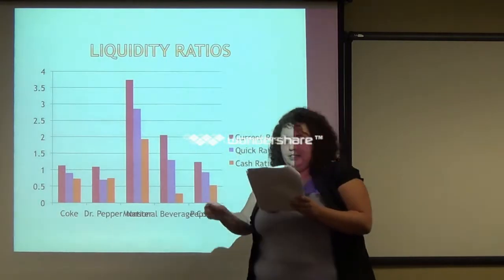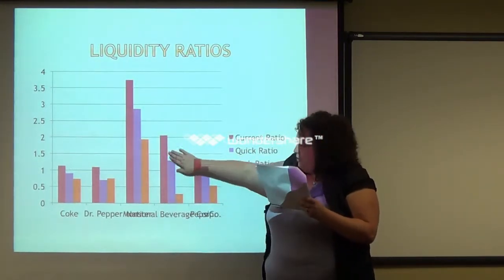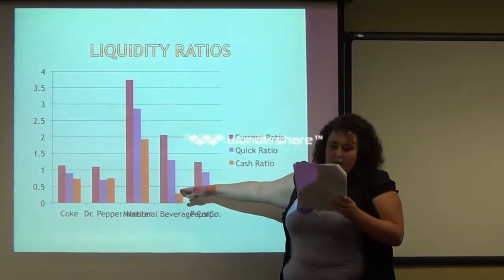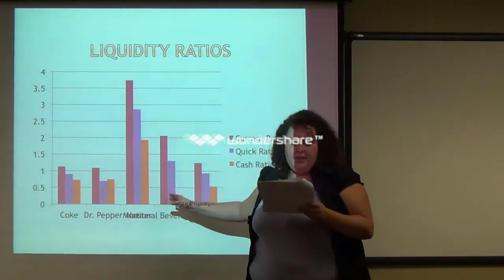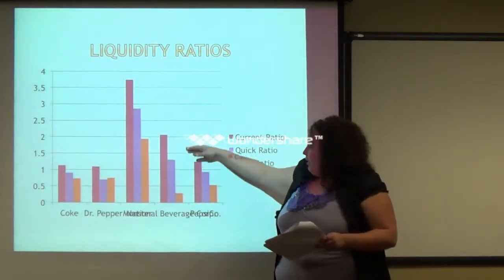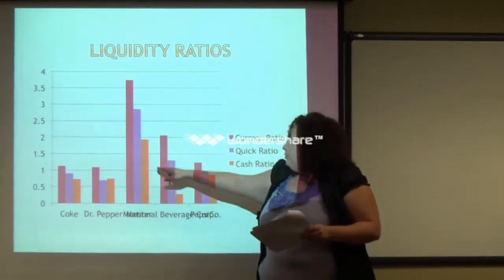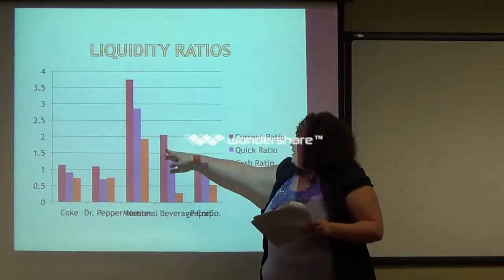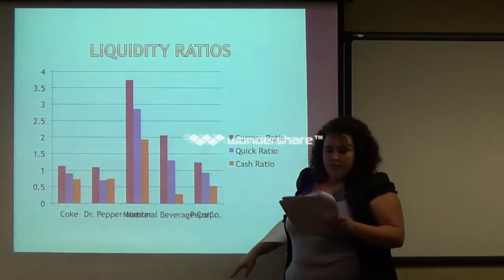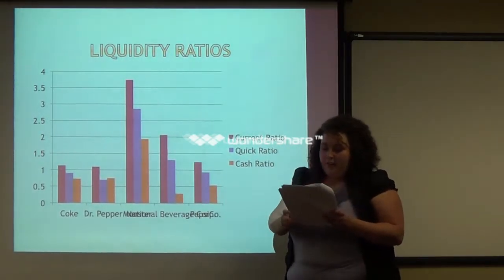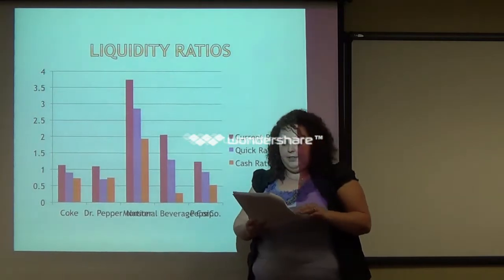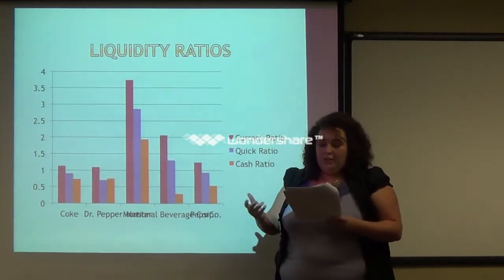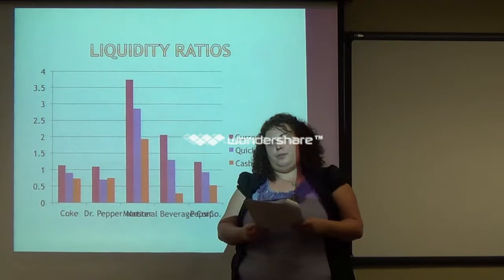National Beverage Corporation is in 2nd place to Monster, with its current and quick ratio above 1. So Monster has all 3 above 1. National Beverage Corporation only has current and quick ratio above 1. This means that they could pay off their short-term debt with the sale of inventory. However, they're also like Monster because they also have no short-term debt.